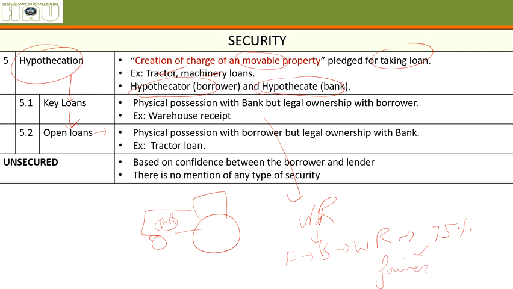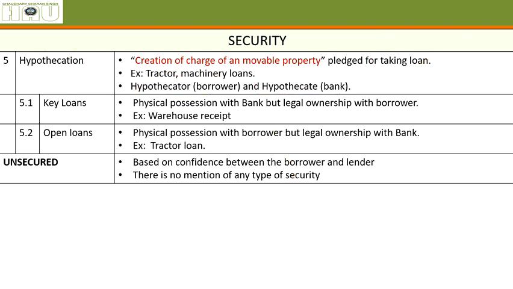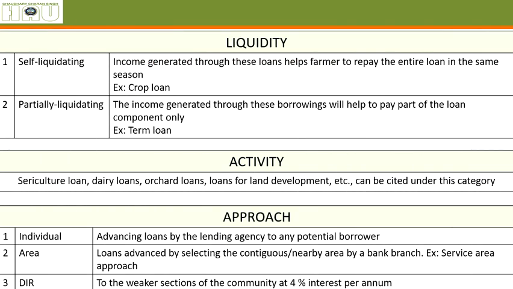Alright. Then there are unsecured loans based on the confidence between borrower and lender. There is no talk of any type of security. Person A gives a loan to person B just on the basis of faith. Not even an affidavit is given.